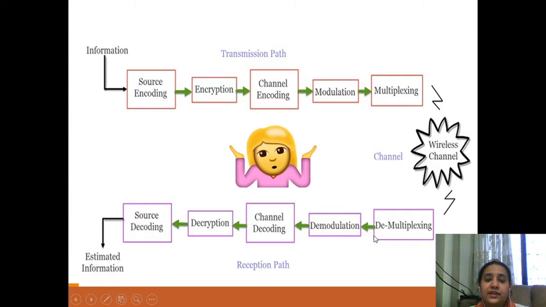Now at the receiver end we carry out the demultiplexing, that is, we are dividing the information into different signals. Then the demodulation is carried out. Then the channel decoding is carried out. Then the decryption is carried out of the encryption which was done in the transmission path, and then again source decoding is done, and we get the estimated information which was sent from the information source.